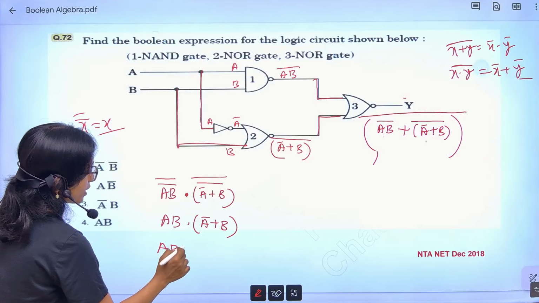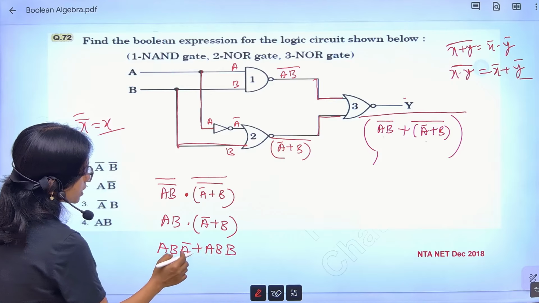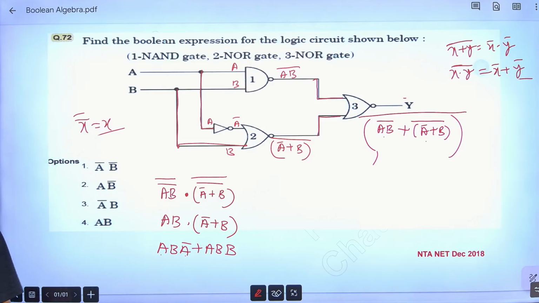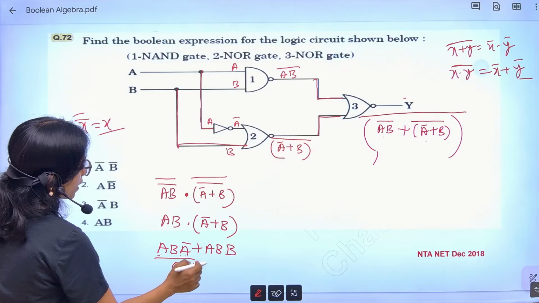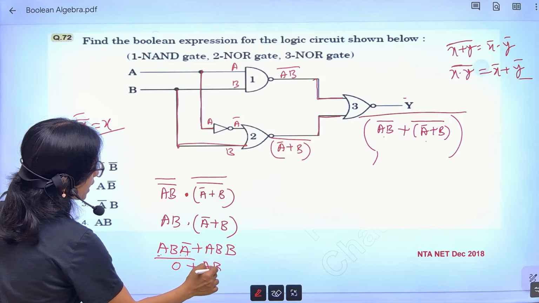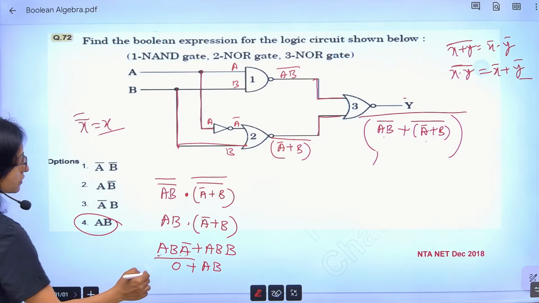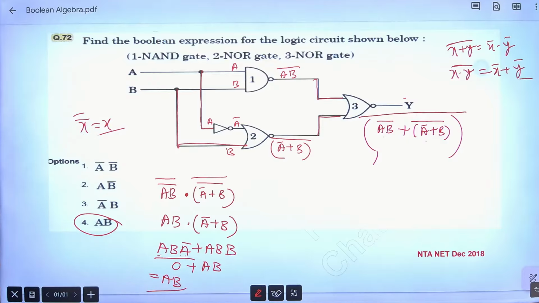It is AB A bar plus ABB. That means here you are getting A bar and A, that is 0, because this is A, this is 0. So I am getting here 0 plus ABB, which is actually AB. So your answer is coming AB. 0 plus AB means the answer will be AB.